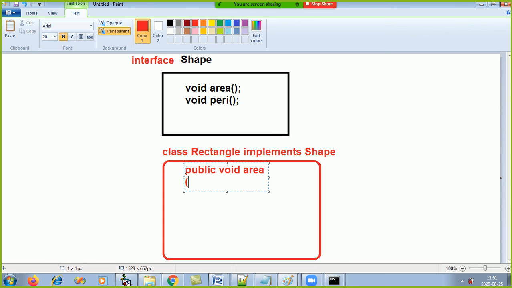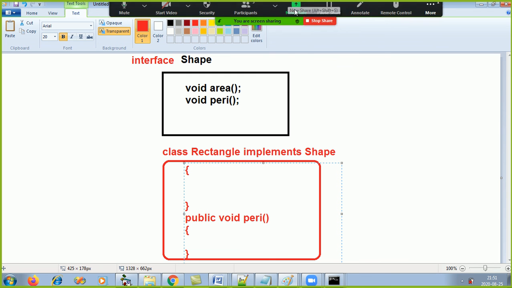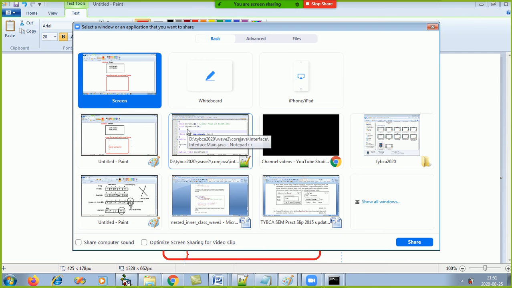So who will give body to public void area and perimeter? We have to give the code for public void area and the code for public void perimeter. Am I understood? Yes, sir. This is what we have to achieve. So let's start coding.